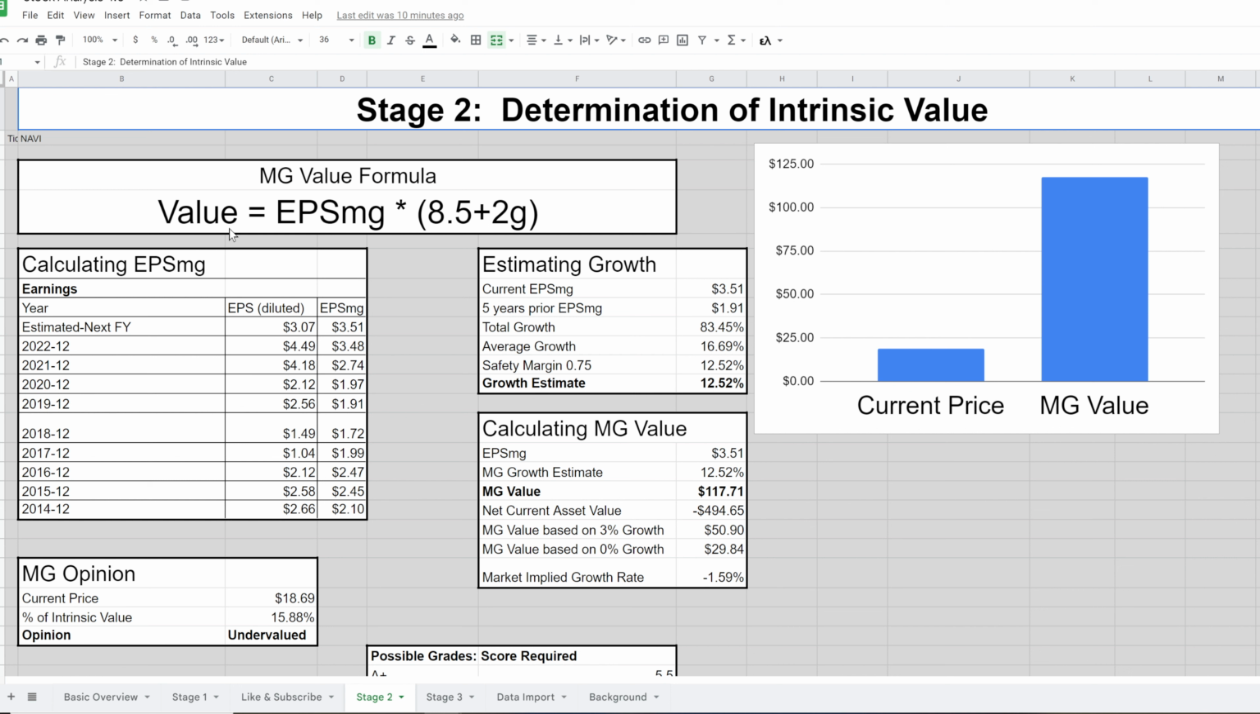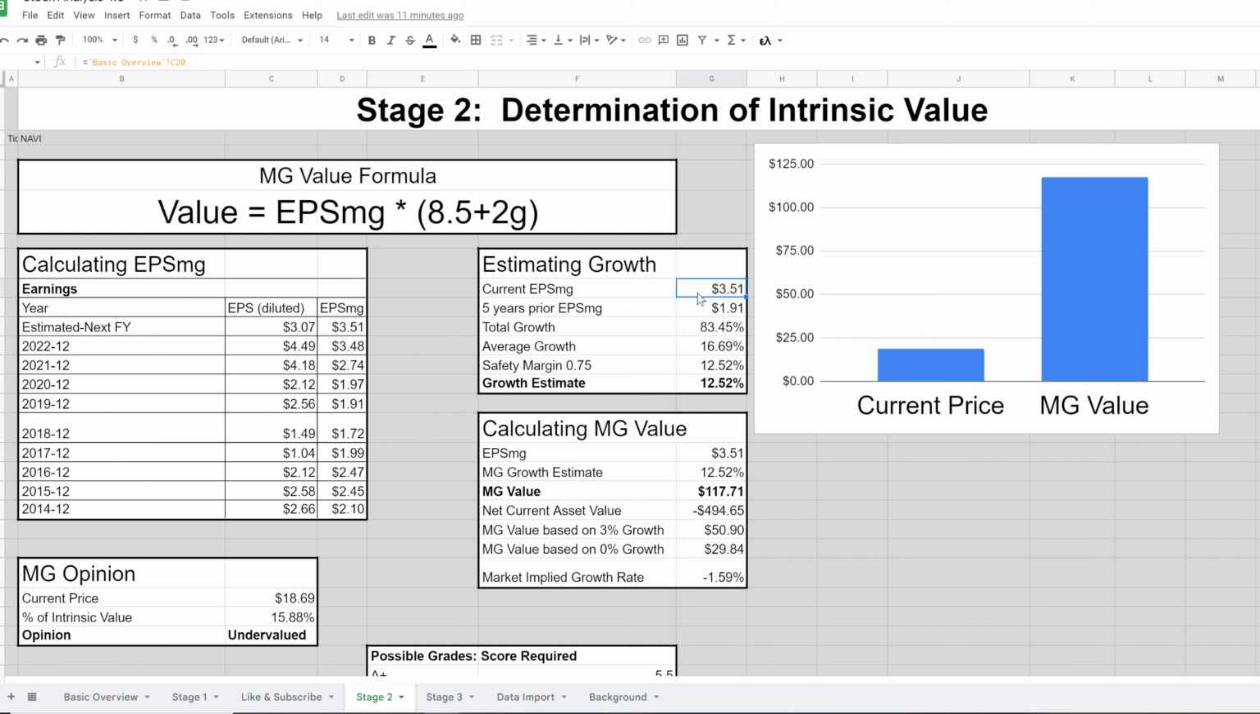To calculate the intrinsic value, we take the formula that Benjamin Graham gave us in his great book, The Intelligent Investor, and that is value equals earnings per share times 8.5 plus 2 times the growth rate. Now, I've modernized that by using that normalized earnings. So we have two variables to calculate, the earnings and the growth. Let's get to it. Taking the last 5 years of earnings, we can get our normalized earnings figure of 3.51.